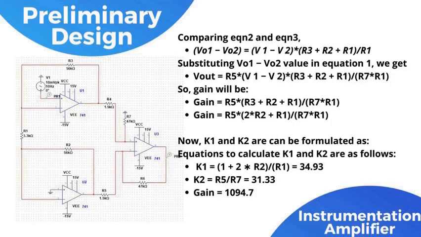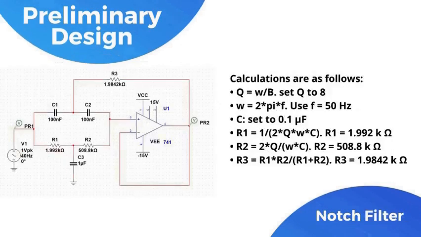Now let's move on to the next stage of our design, that is a notch filter. We have used a notch filter to remove 50 Hz noise present in all power supplies. We set the quality factor Q to be 8, which will provide an acceptable filtering output while keeping the component values in a feasible range. We also set the capacitor value to be 0.1 microfarad so that the calculation affects the resistors only, and the resistor values that we got are shown in the calculations on the right side of the slide.